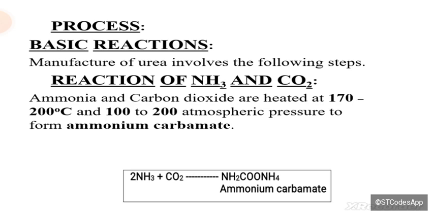Now, the basic reaction. First of all, we react both of the raw materials. The ammonia and carbon dioxide are heated. The conditions are very important in this case: a temperature of 170 to 200 degrees C and 100 to 200 atmospheric pressure, and this results in intermediate salt formation. You can see in the reaction we are getting NH2COONH4. This is called ammonium carbamate. Keep in mind the difference between ammonium carbamate and carbamide.